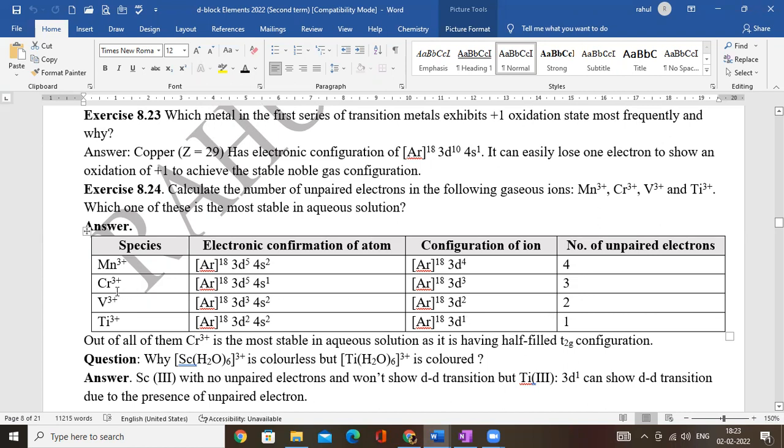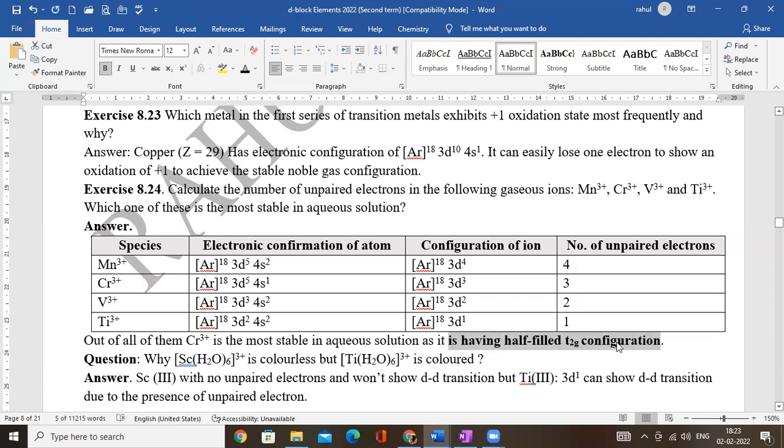As we know that chromium is always stable in half-filled t2g orbital configuration. That's why chromium 3 positive is the most stable in aqueous solution, because as I said, it has a half-filled t2g orbital configuration, which is a keyword for this. This is the keyword, right?